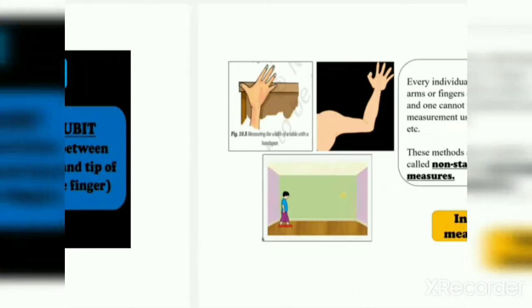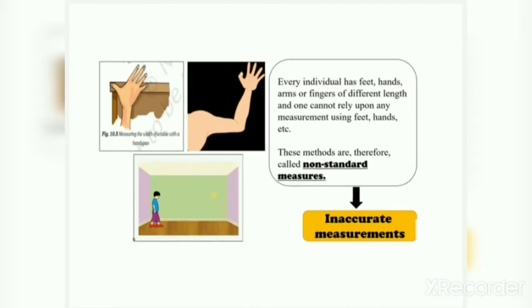But there were some problems or issues, because every individual has feet, hands, arms or fingers of different length, and one cannot rely upon any measurement using feet, hands, etc. It means that each and every one has a different height, different weight, and different length of the body.